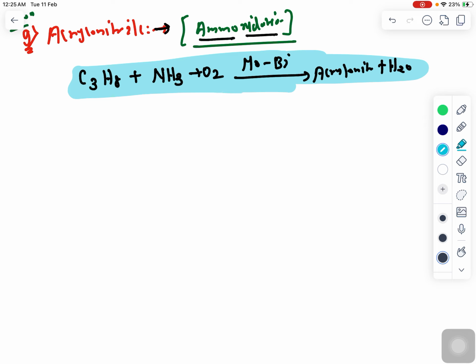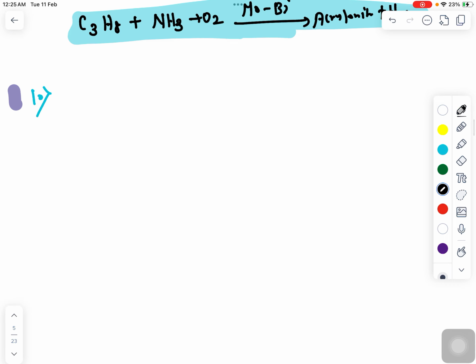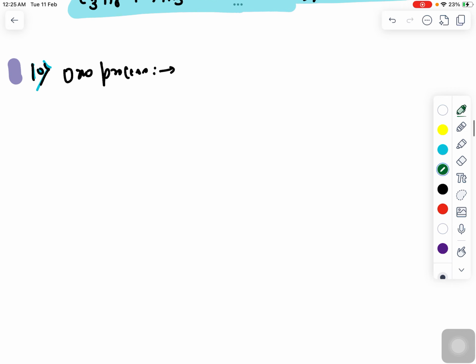Is that clear? Now moving towards the next compound here, and you can see the oxo process, that is a very important process. So what is the oxo process? In the oxo process, this is also called the hydroformylation reaction.